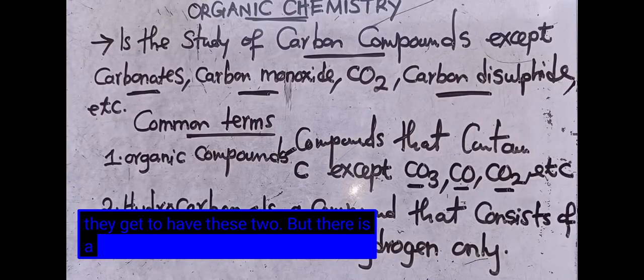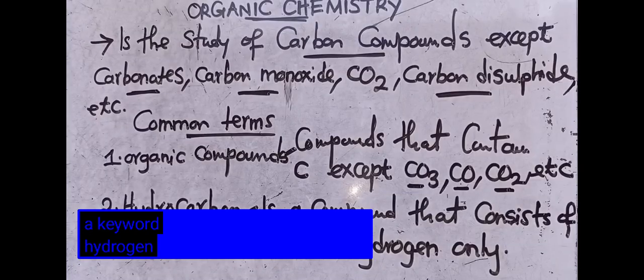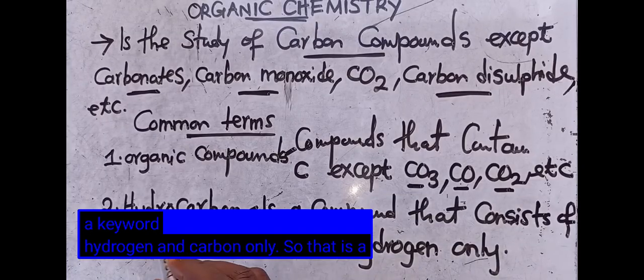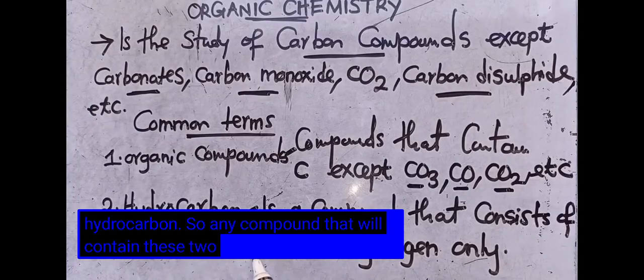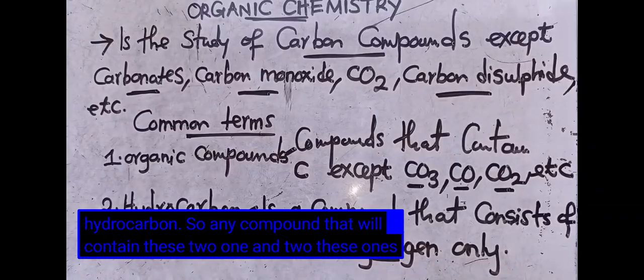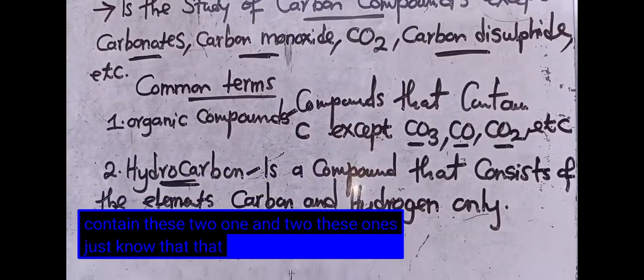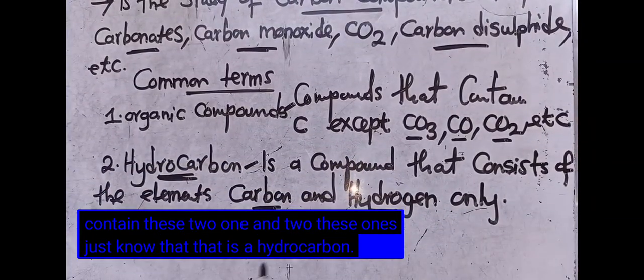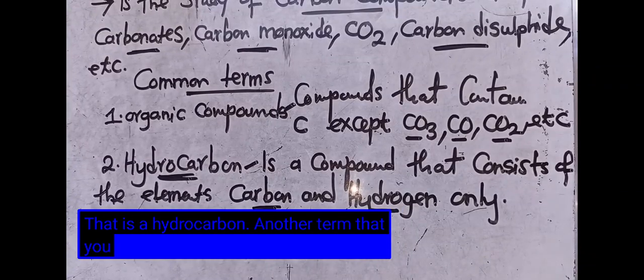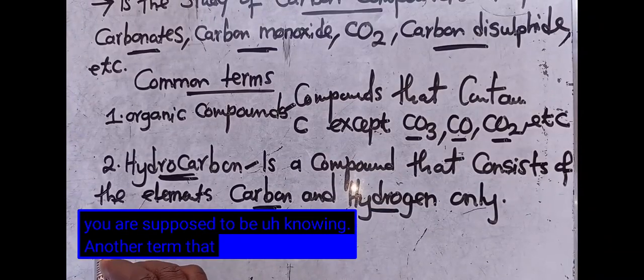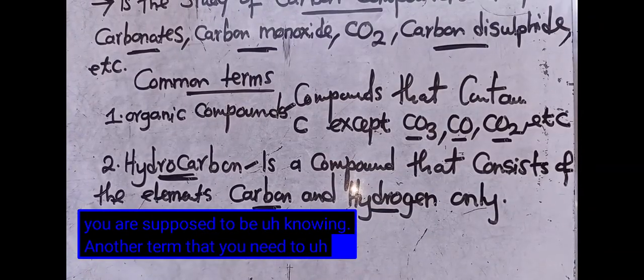But there is a key word: hydrogen and carbon only. So any compound that will contain just these two, know that that is a hydrocarbon.